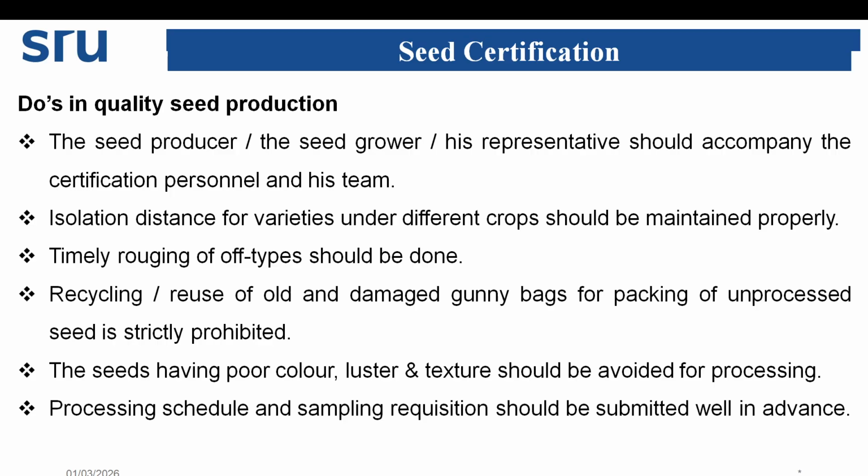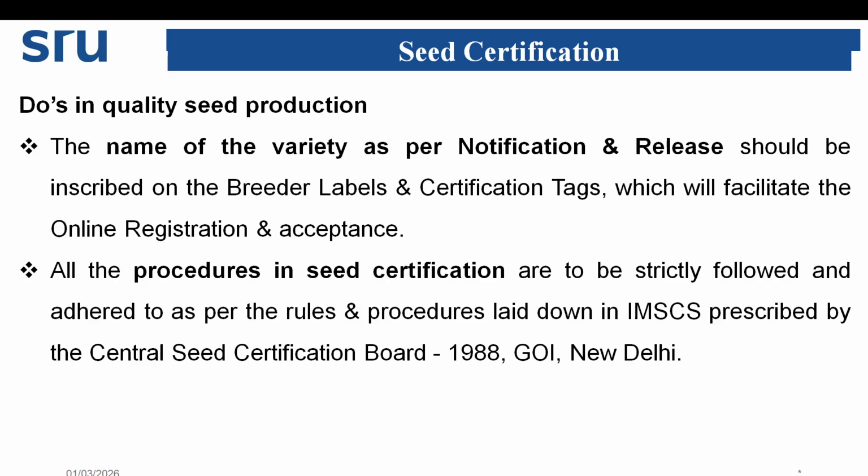Recycling and reuse of old and damaged gunny bags for packing of unprocessed seed is strictly prohibited. Seeds having poor color, luster and texture should be avoided for processing. The processing schedule and sampling requisition should be submitted well in advance.